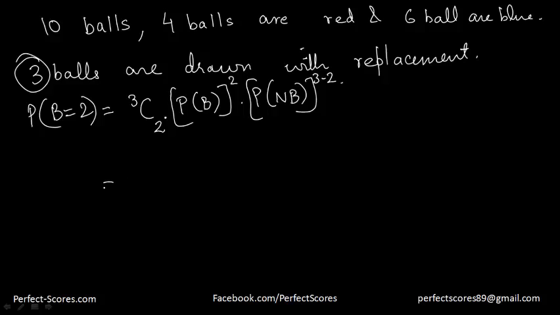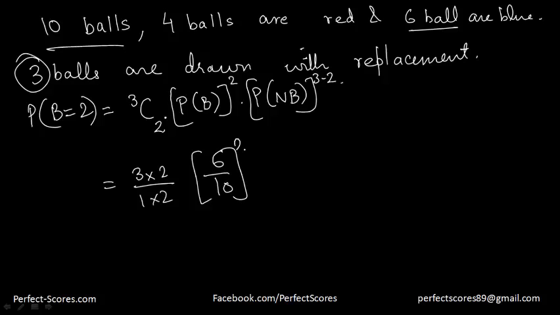So that is going to be 3C2, which is going to be 3 into 2 by 1 into 2, right? Whichever way you want to solve it, into the probability of a blue ball. So the probability of a blue ball is 6 by 10. So it's going to be 6 by 10 whole square into the probability of not a blue ball, which is going to be a red ball. That is actually 4 by 10 raised to the power 1.